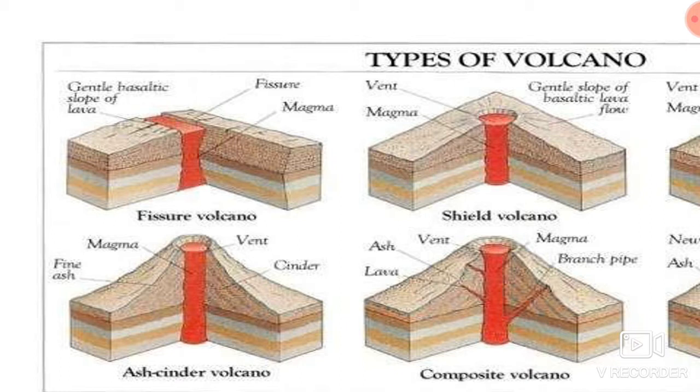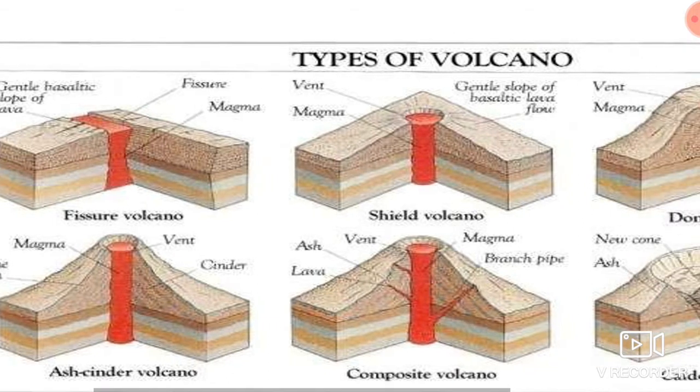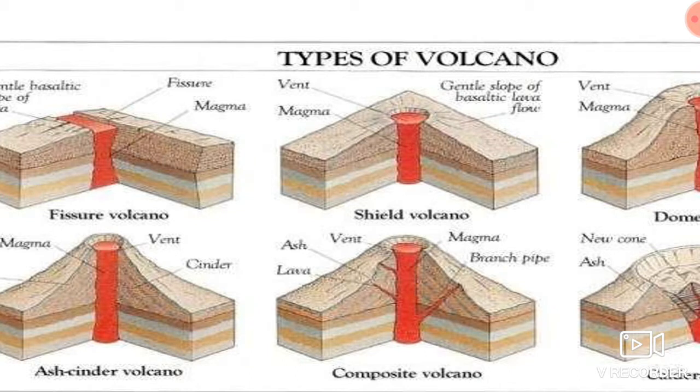And the second type of volcano is the shield volcano. These are the most extensive volcanoes of the earth. You can see the vent. The vent is the mouth of the volcano from where lava comes out from the conduit to the surface of the earth. You can see here also the slope is gentle, and basaltic lavas are coming out from the magma chamber.